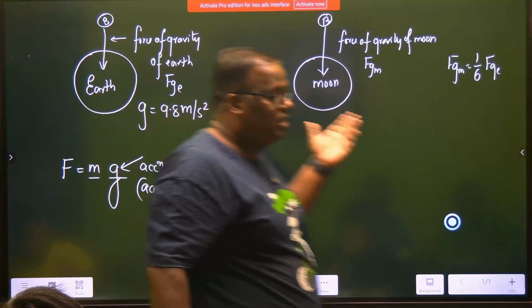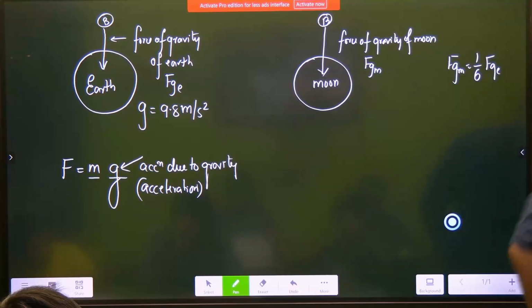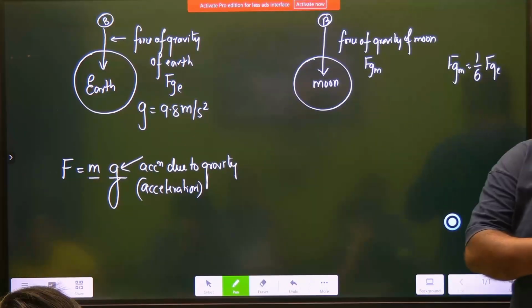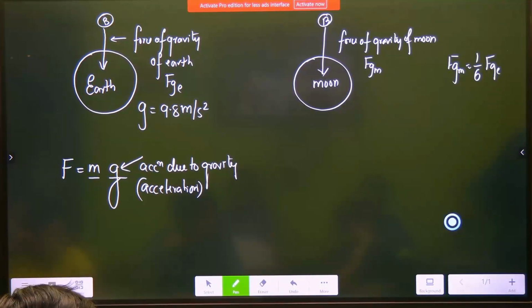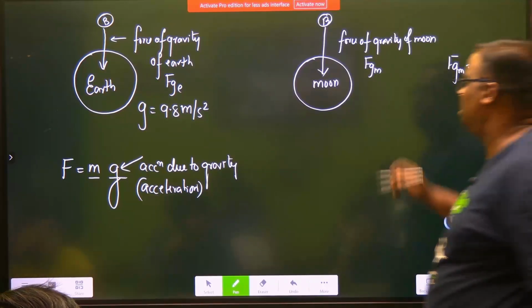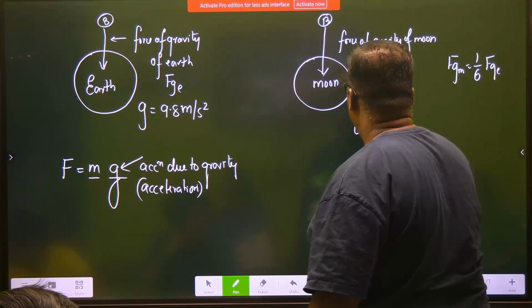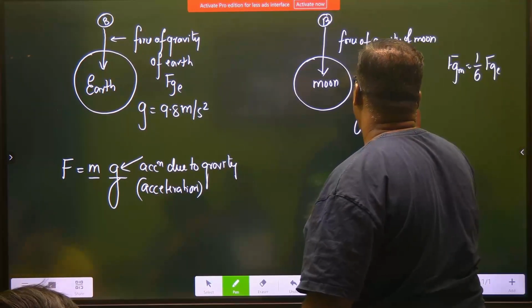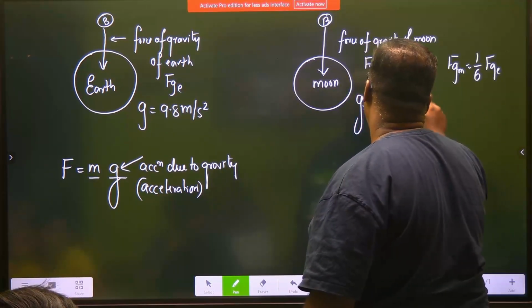And in order that you are saying that the force is less, so let me just check it. It should be 9.8 divided by 6. That's a scientific calculator, but yeah, it's 1.6. So if you see the G for Moon, this is 1.6 meter per second square.